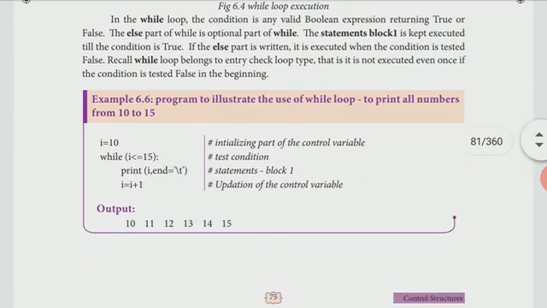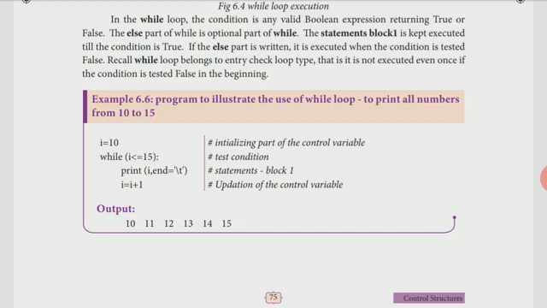The next one, here we gave an example. See, I equal to 10, while I is less than or equal to 15. I is starting from 10 and it will end with 15. In these loops we have three main concepts. The first one is the initial value, that is the starting value.